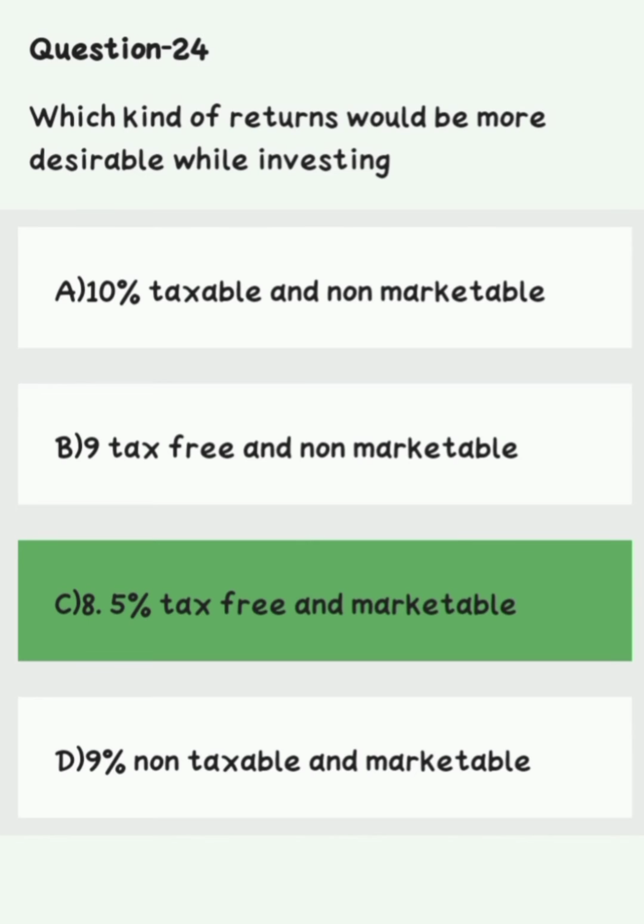Question number 24. Which kind of returns would be more desirable while investing? Option A, 10% taxable and non-marketable. Option B, 9% tax-free and non-marketable. Option C, 8.5% tax-free and marketable. Option D, 9% non-taxable and marketable. Right answer is option C, 8.5% tax-free and marketable.